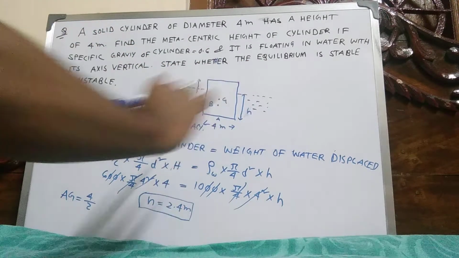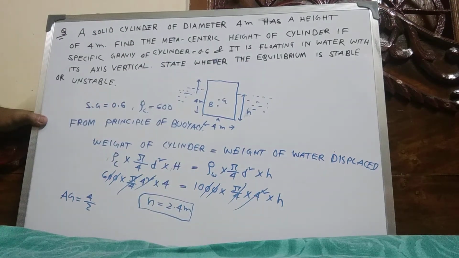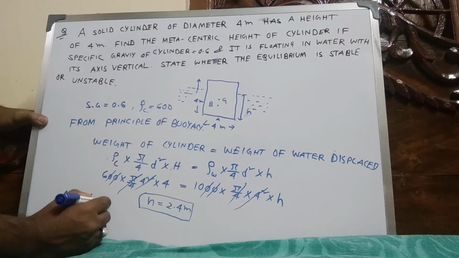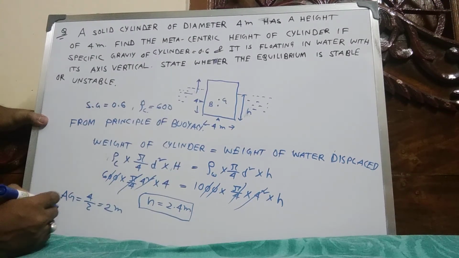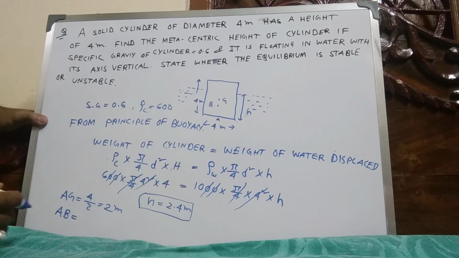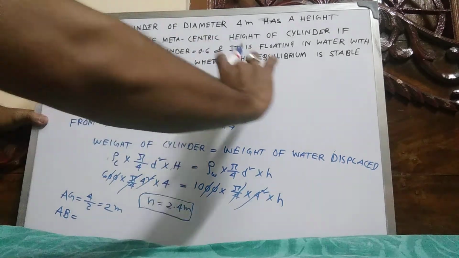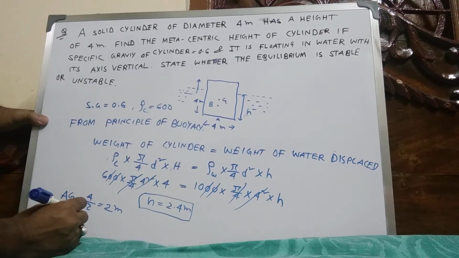This AG means the center of gravity, 2, and AB equal to this value, total h by 2.